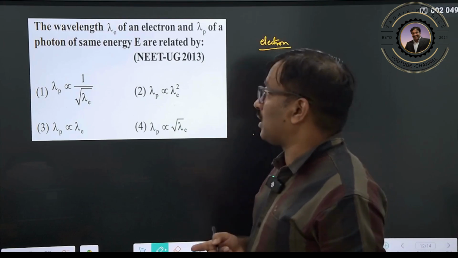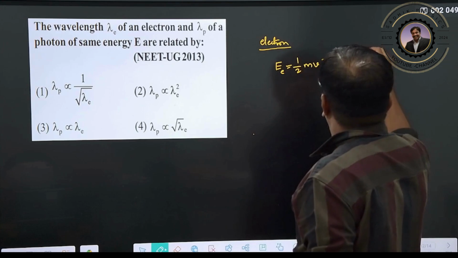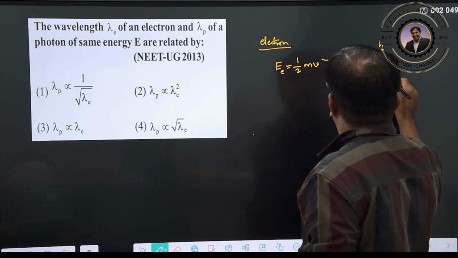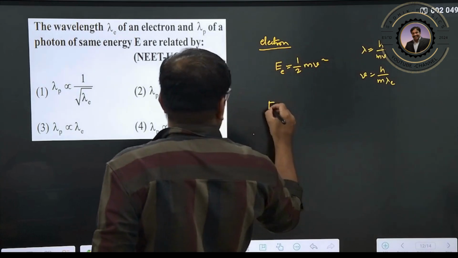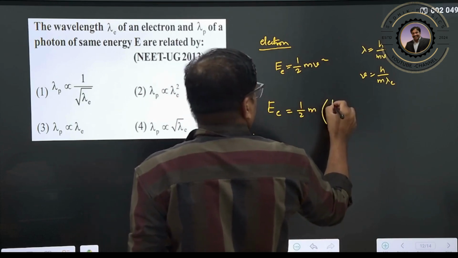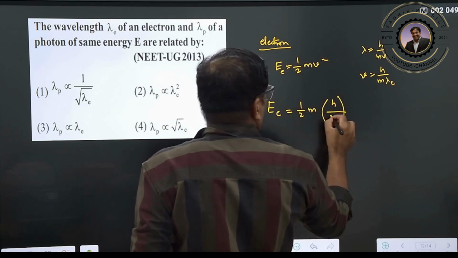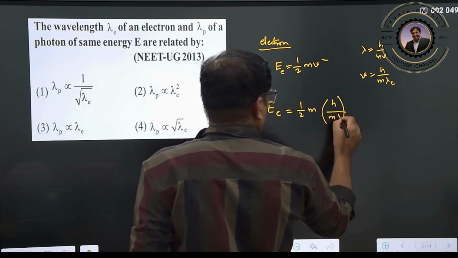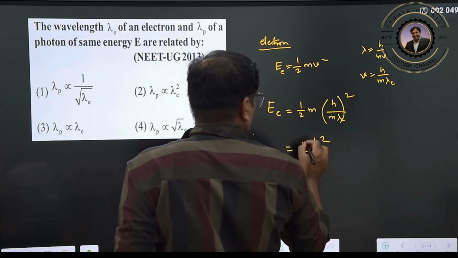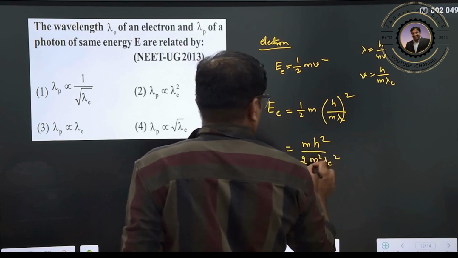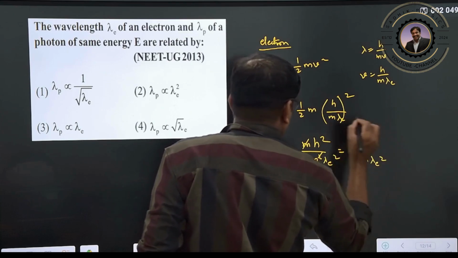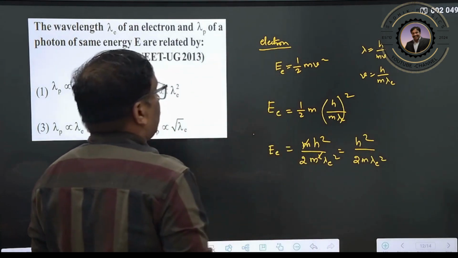Clear? But the velocity is not given. It gave the wavelength. We know that the wavelength is equal to h by mv. So v is equal to h by m into lambda of the electron. Substitute it now. Energy of the electron can be written as 1 by 2 m into h by m lambda e, whole square. Therefore m into h square by 2 m square into lambda e square. One m cancels, giving h square by 2m lambda e square. This is the energy of the electron. Clear?